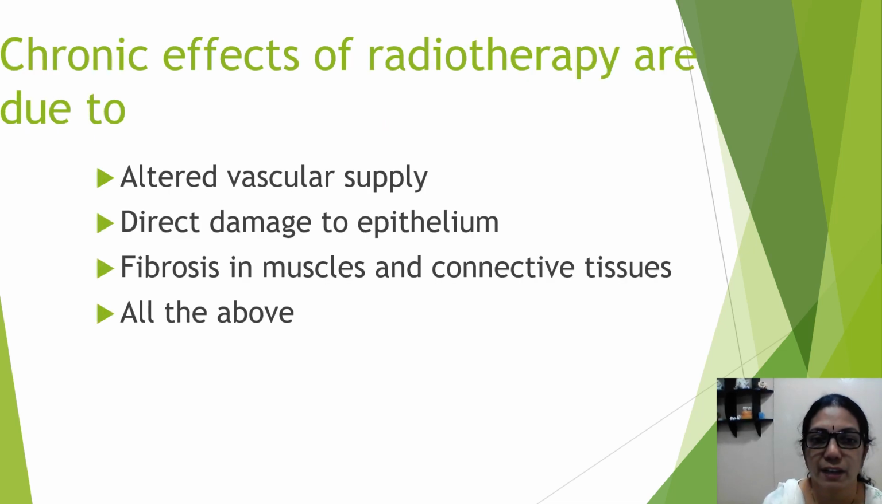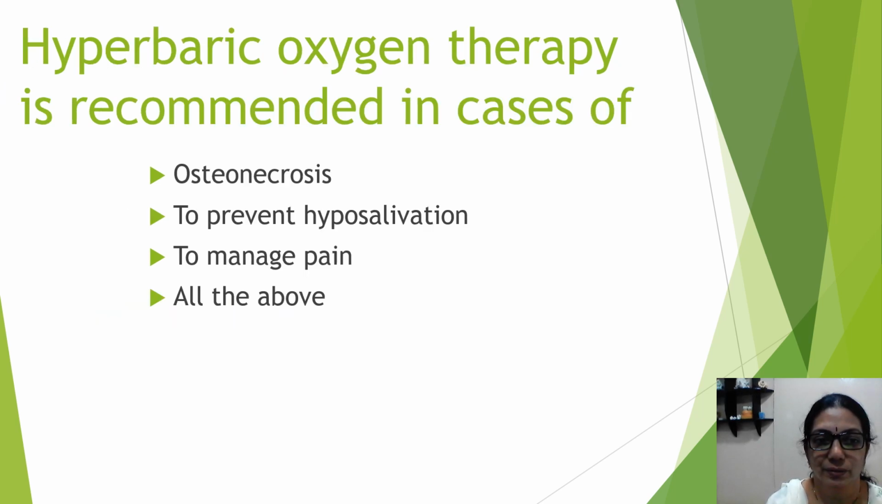Next question is chronic effects. So we discussed the acute effect, that is mucositis. Similarly, there are chronic effects of radiation therapy. What are the reasons for these chronic effects? Is it due to altered vascular supply, or direct damage to the epithelium, or fibrosis in the muscles and connective tissues, or all the above? The answer is all these are the reasons for the chronic effects of radiation therapy.